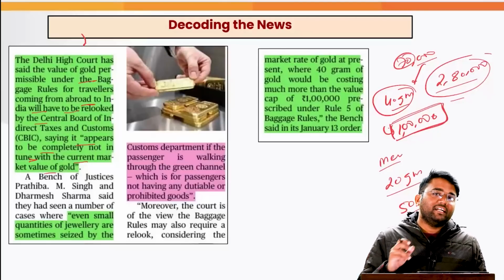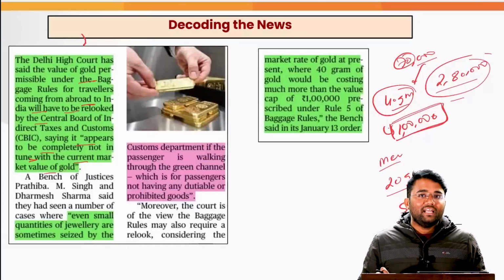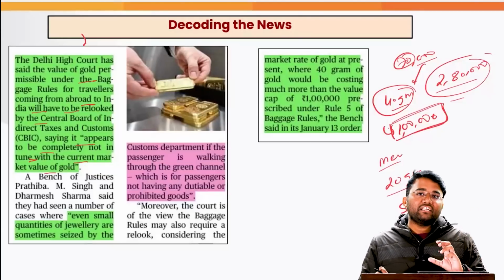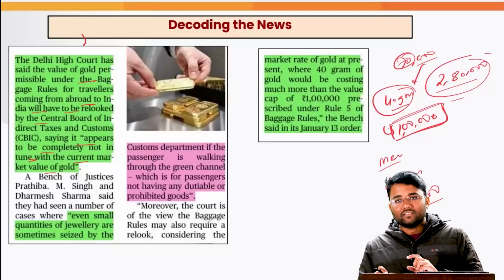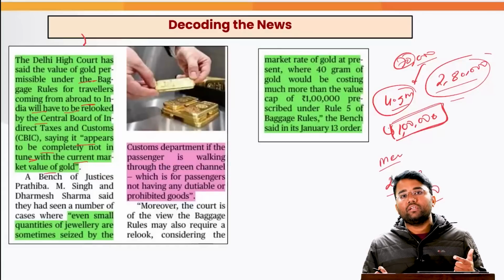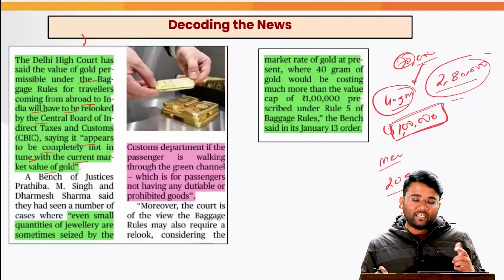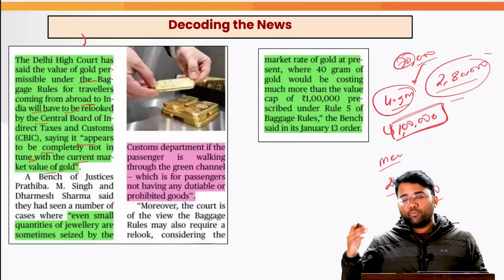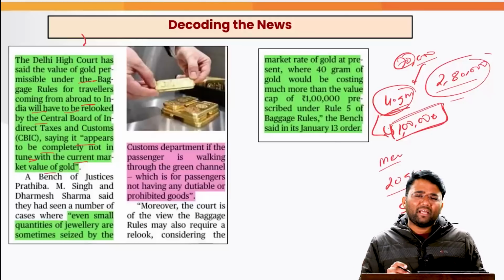That is the point that was being emphasized by the Delhi court: that the rules that you have made are not in sync with the current gold prices. There is a need for amendment in those rules, a need for relooking at those provisions, right? They have directed the CBIC, because when this rule was made, at that point of time, the price of a gram of gold was in sync.